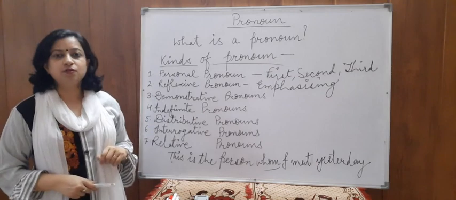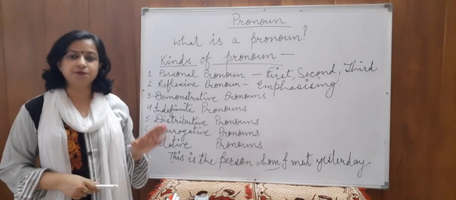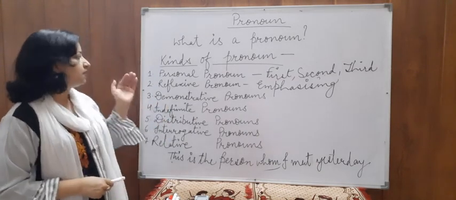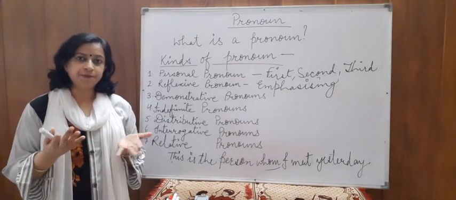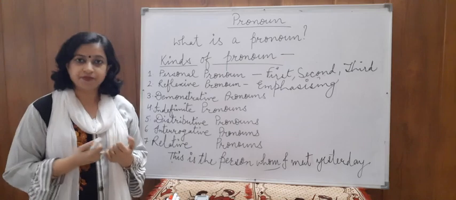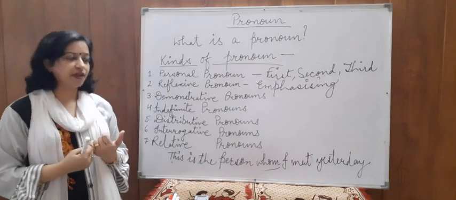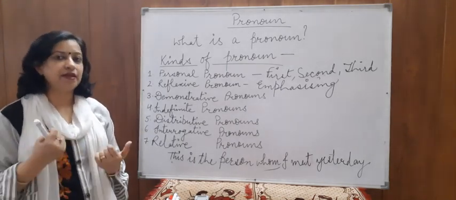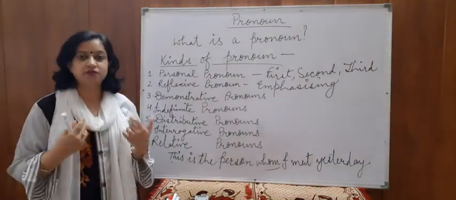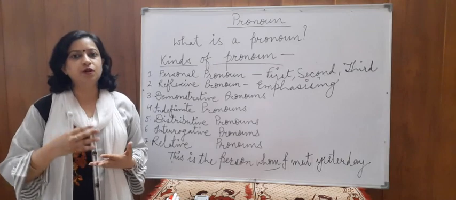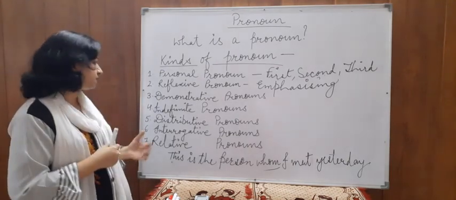I hope you have understood all kinds of pronouns. The personal pronouns, which are of three kinds: first person, second person, third person. Reflexive pronouns, which act like an object in the sentence. They are the receivers of the action and they are formed by adding SELF or SELVES. Next is demonstrative pronouns. They are used to point out persons or objects.